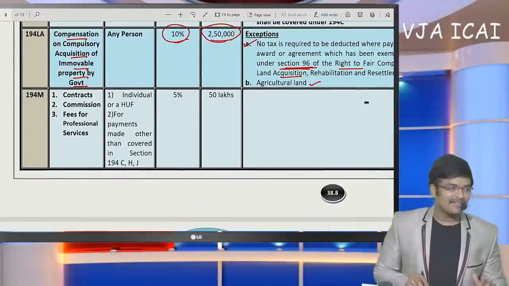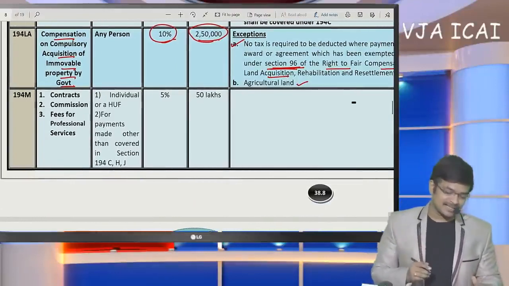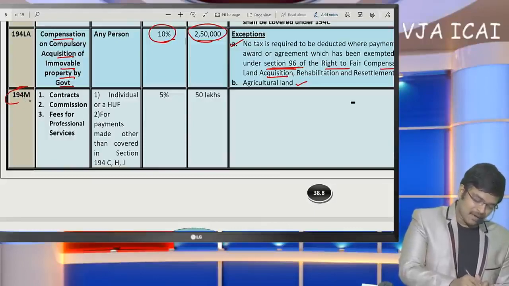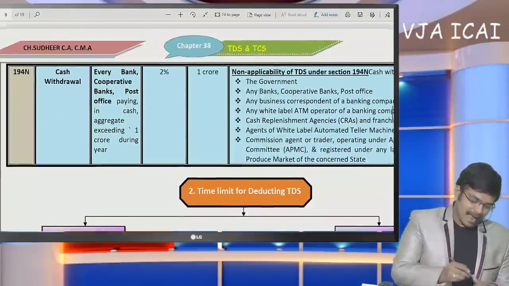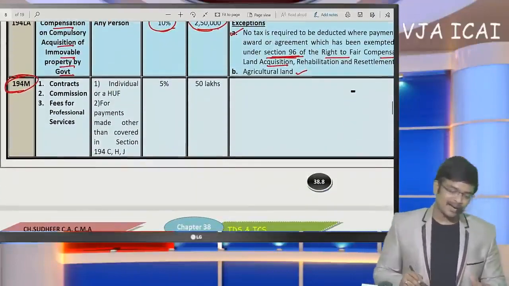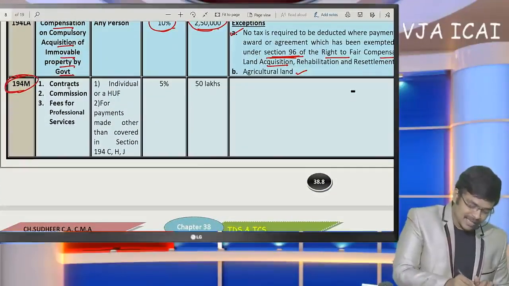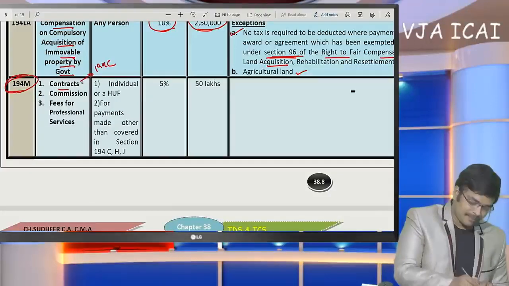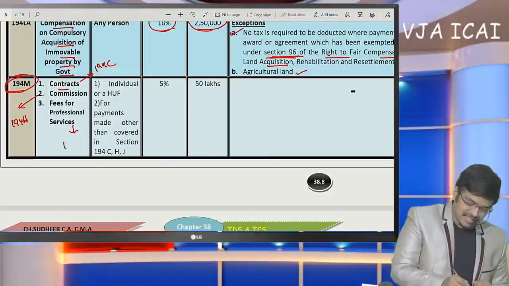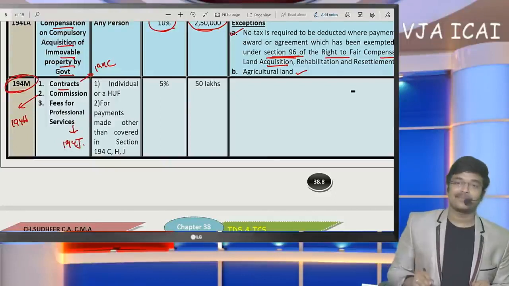Now we are going to have a discussion on two important, newly introduced sections, 194M and 194N. These two sections are very important. Coming to this, contract payments were earlier covered in 194C, commission payment was earlier covered in 194H, and fees for professional service is covered in 194J.